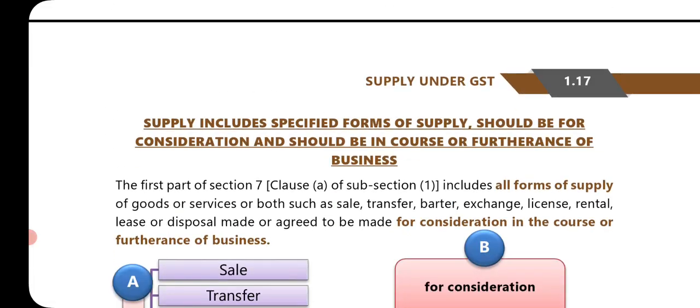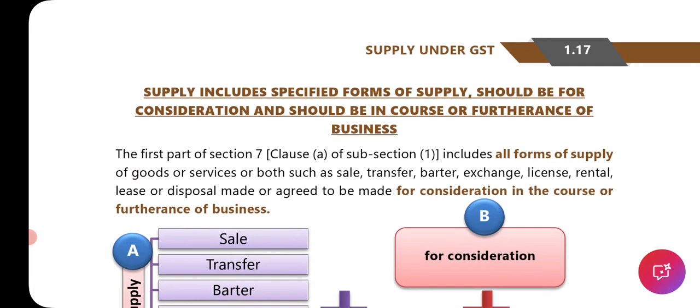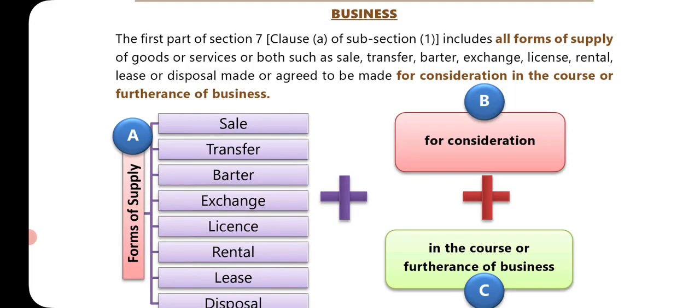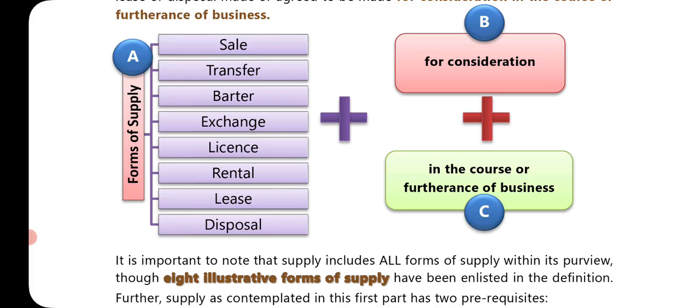Yeah. So next, page 1.17. Supply includes specified form of supply, should be for consideration and should be in the course or furtherance of business. The first part of section 7 clause A of subsection 1 includes all forms of supply of goods or services or both, such as sale, transfer, barter, exchange, license, rental, lease or disposal, made or agreed to be made for consideration in the course or furtherance of business. Forms of supply: supply is sale, transfer, barter, exchange, license, rental, lease and disposal. Okay, plus for a consideration, plus in the course or furtherance of business.